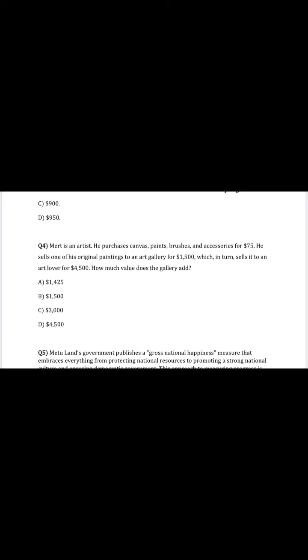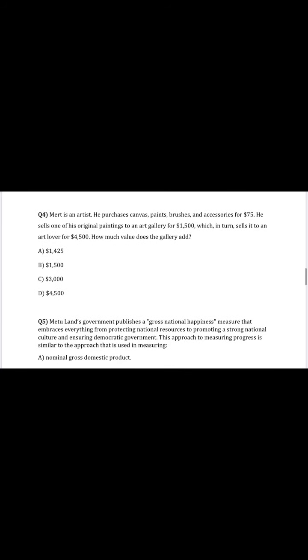What is the final good? It is the sale of the painting for $4,500. Then we subtract from it the input it uses, the painting from Mert, which was valued at $1,500. We subtract them, and the answer is $3,000.